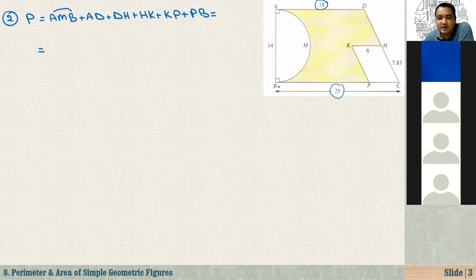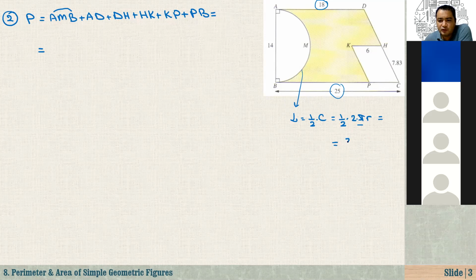Anyway, guys, as you see here, this shaded region is bounded by the semicircle and the sides AB and DH and HK and KP and PB, as I have written there at the top. And what is the length of this semicircle? That is equal to 1/2 times the circumference, which is 1/2 times 2 times pi times r, and the 2s cancel each other.